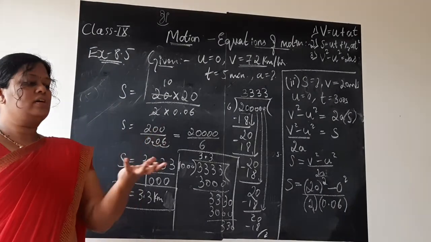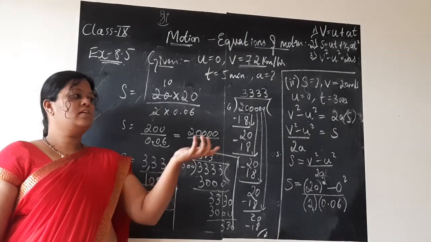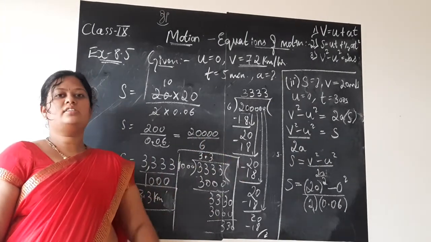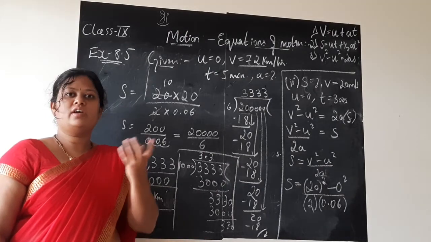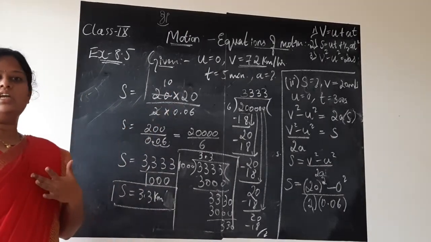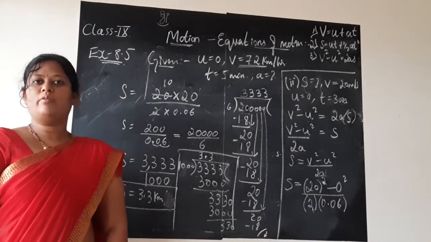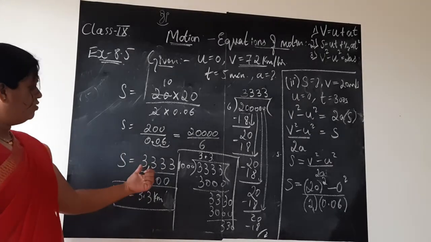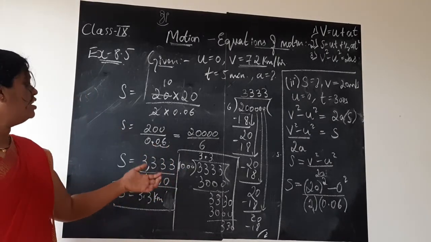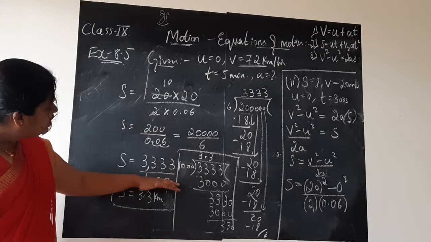So if you give me one piece of cake and keep it with you, please, I will come after 2 minutes and collect it from you. If I haven't bitten it, this is the remaining. Can I do that to you? No, I should give you the full piece of cake. So they have given us velocity in kilometer per hour, means of course I should give them back in terms of kilometer only. So the 3333 we got in terms of meter, we want to convert it into kilometer. So we will divide by 1000.